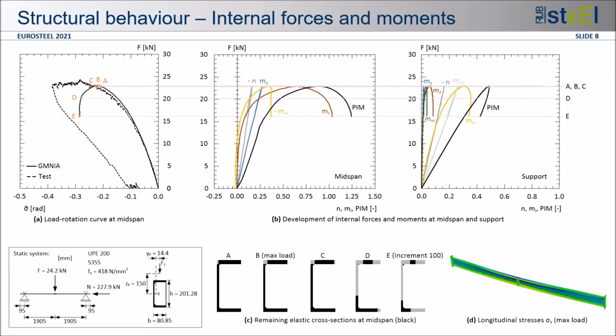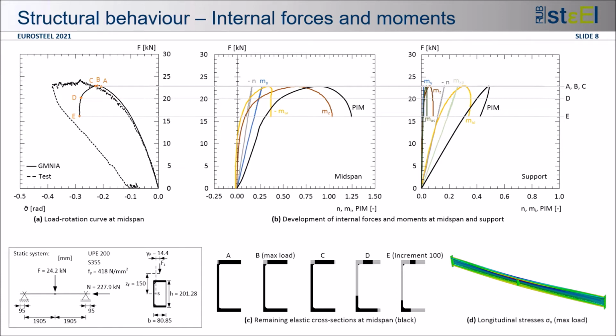The static system is shown below left, and the simply supported member had a length of 3,810 millimeters with overhangs at both ends. It was subjected to an axial compressive force at the end of the member and a transverse load at midspan with vertical and horizontal eccentricities. The ultimate transverse load was 24.2 kN with the corresponding axial force of 227.9 kN.